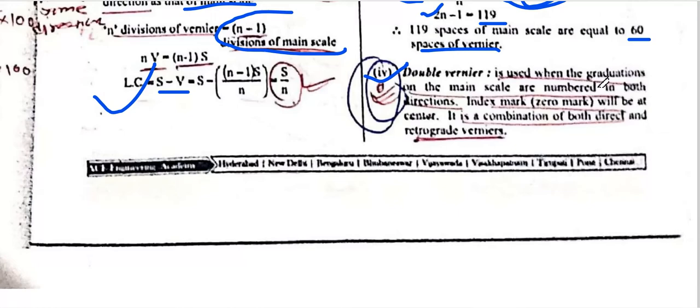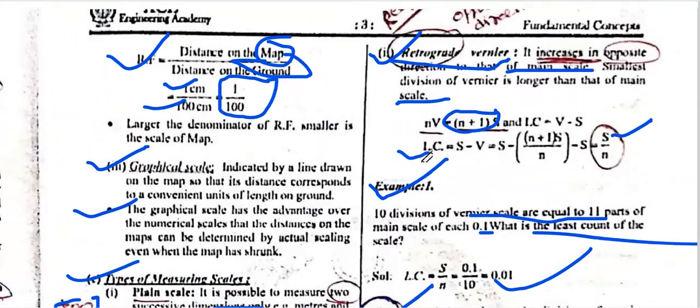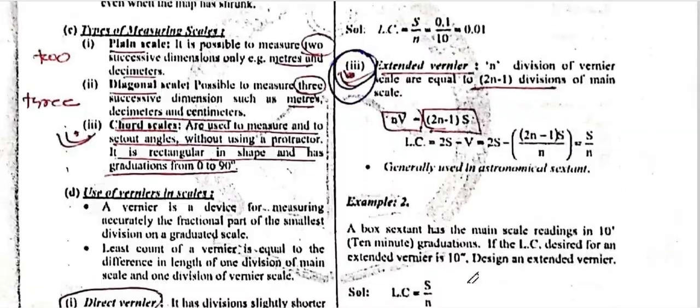In a double vernier, the index mark 0 is at the center, and it is a combination of both direct and retrograde verniers. If you are marking in both directions, then the double vernier will be used.